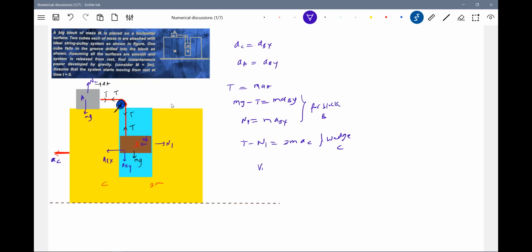We'll get certain things. So what is the velocity of block B? It should be equal to the acceleration of block B into T, at any time T. Then what type of acceleration will block B have? A_BY, I'll write it.